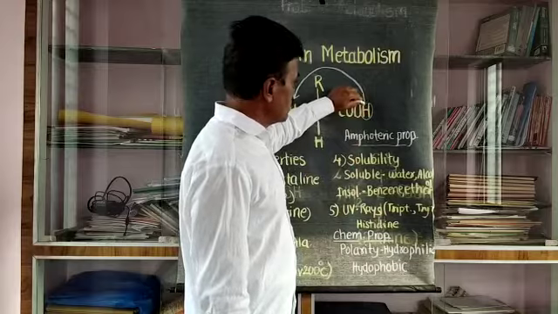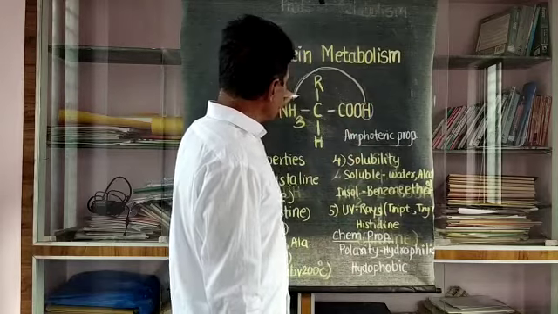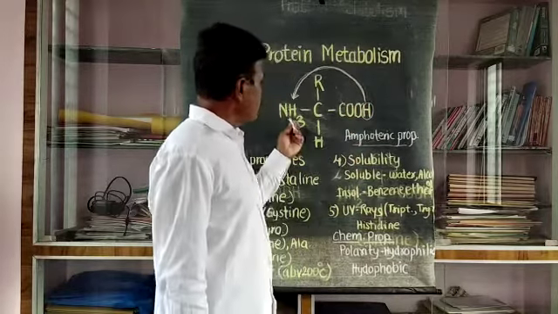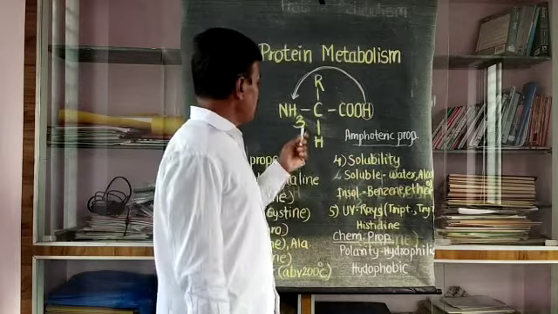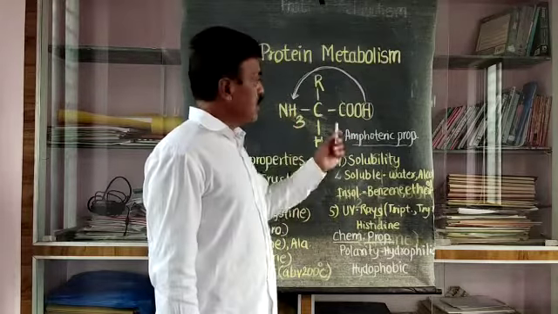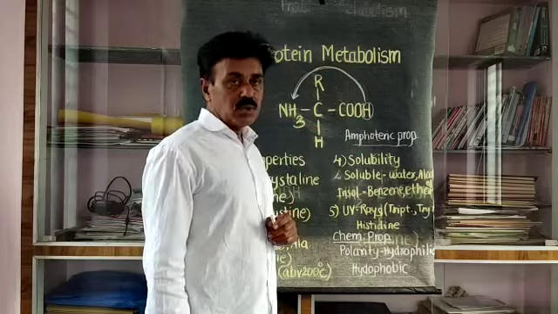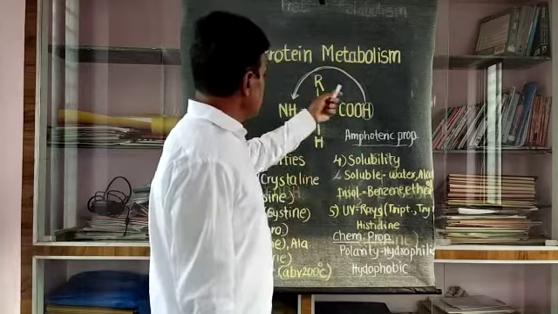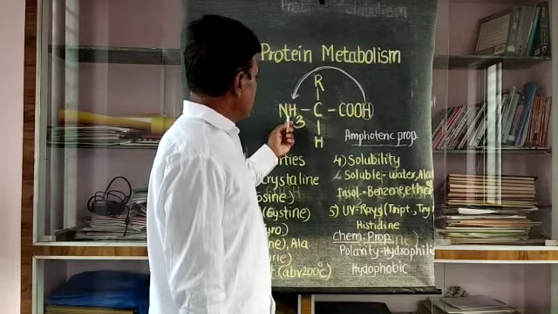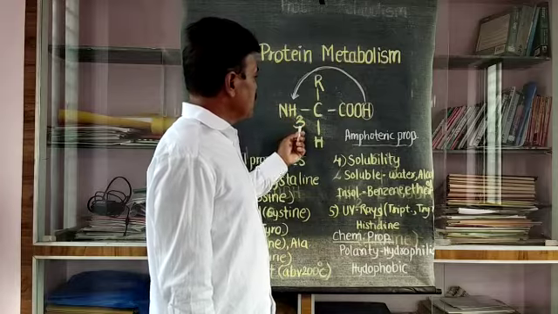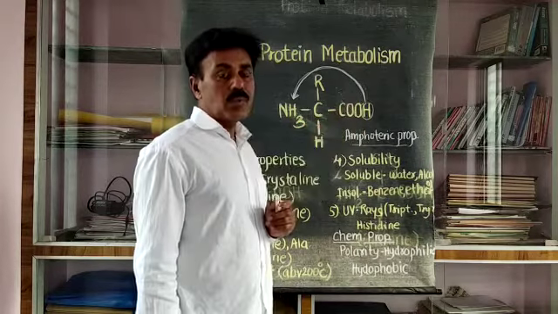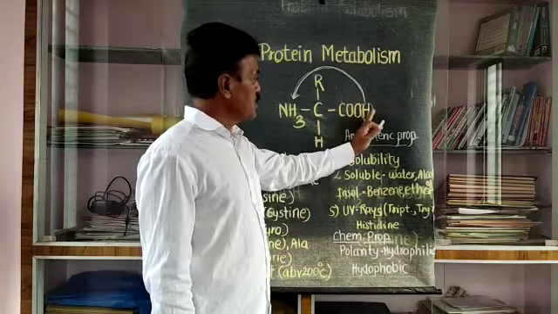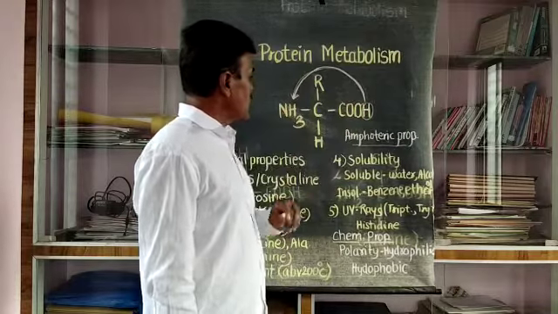That means the hydrogen is dissociated from the acidic group and attached to the amine group.